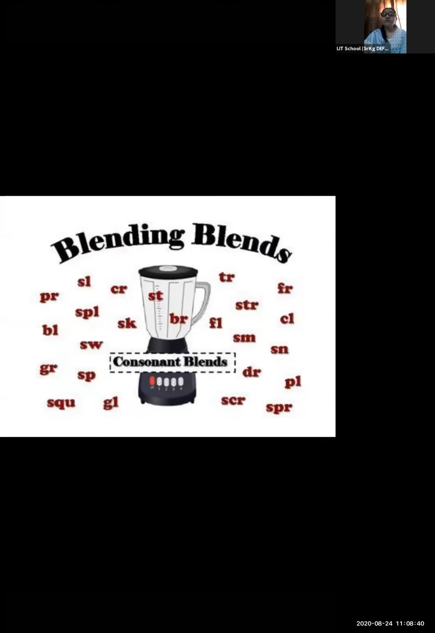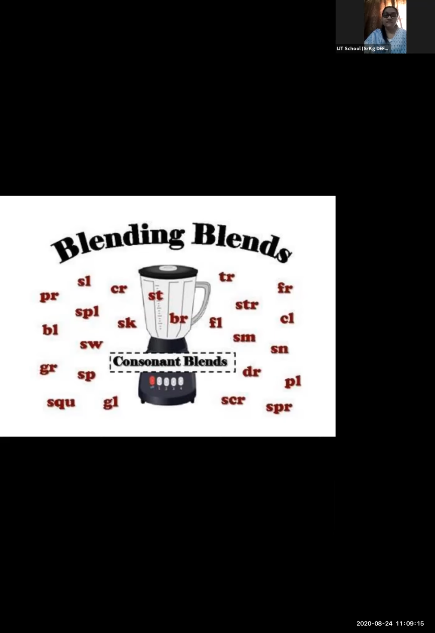Now a simple example. See here, I can show you. What can you see on the screen? आपको क्या दिखाई दे रहा है? Can you see a blender over here? आपको blender दिखाई दे रहा है? Yes, I'm getting the responses. And you can see so many letters on the screen. All these are consonants. Can you see any vowels in this? आपको कोई भी vowels दिखाई दे रहा है इसके अंदर? No, we cannot see any vowels over here because these are all consonants.